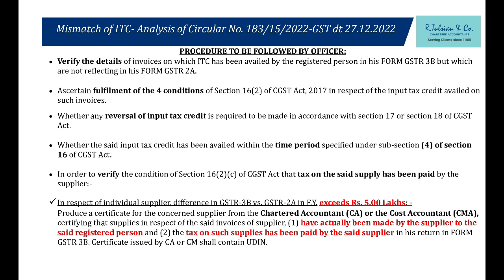What does the CA or the vendor have to certify? That I have actually provided the supply of goods. Second, I have made the payment of the tax collected from the recipient to the government exchequer. These 2 things he has to write in the particular format which I will show.